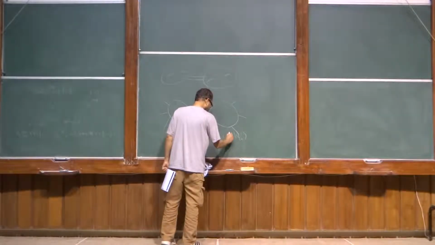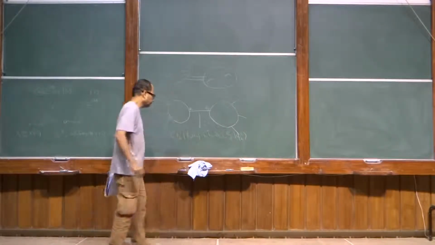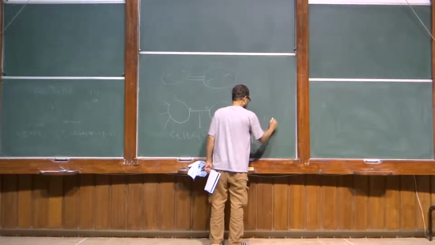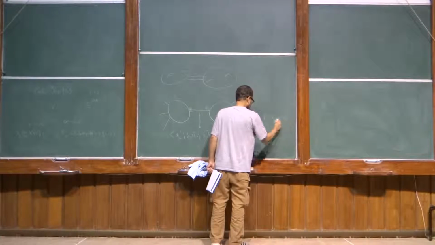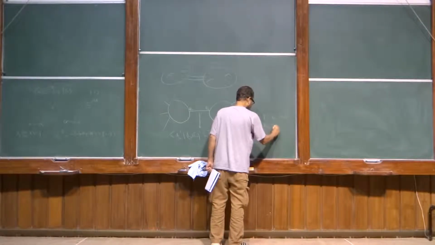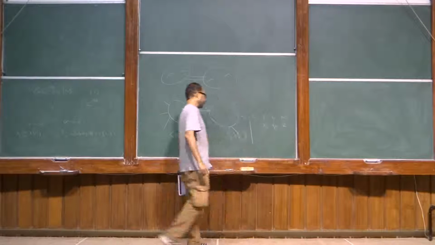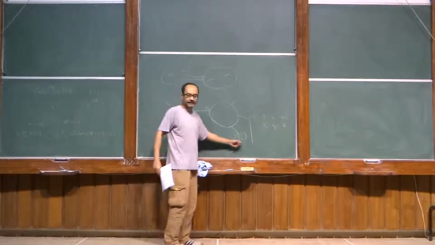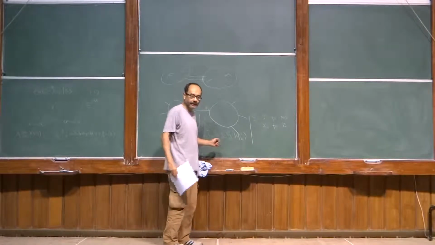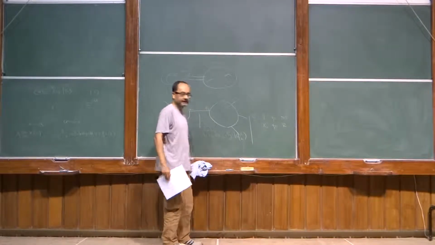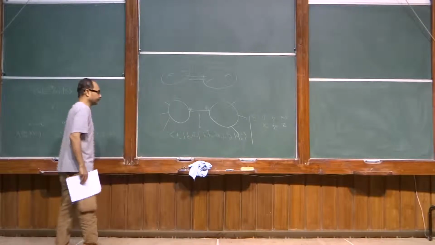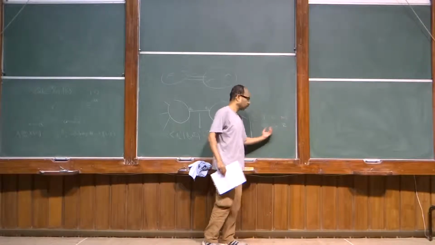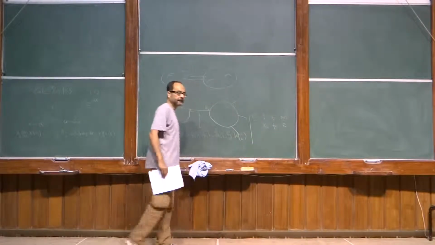Now I'll introduce this notation of an operator G, where G is identity for NS and something else for Ramond. Once I write it this way, I don't have to give separate expressions for the NS sector or the Ramond sector. This G is just the abstract way of saying that it's an operator that acting on an NS sector state gives identity, and acting on a Ramond sector state gives something non-trivial.